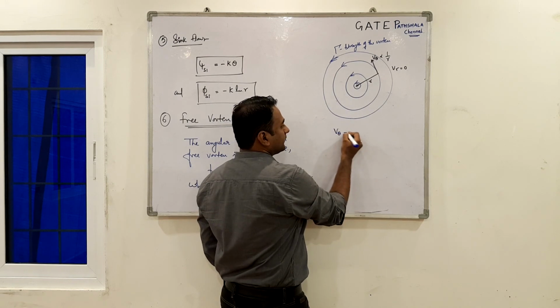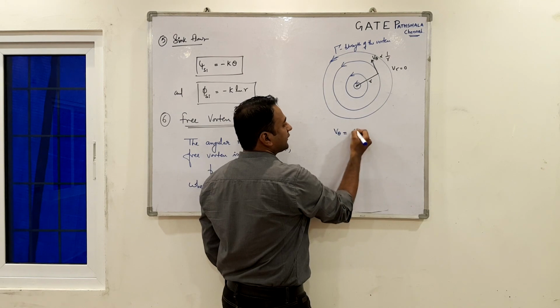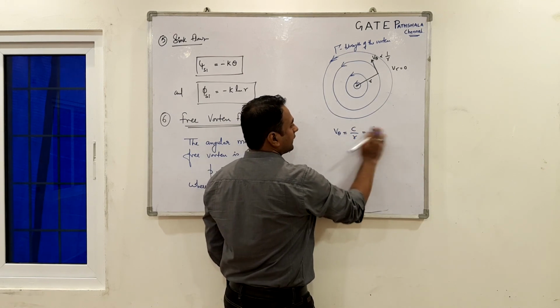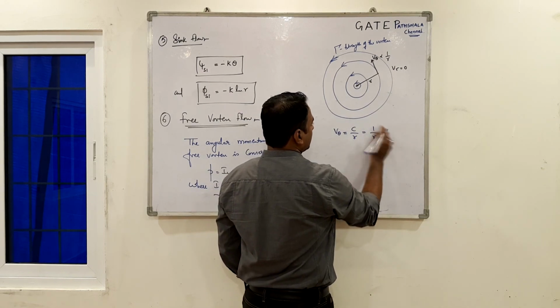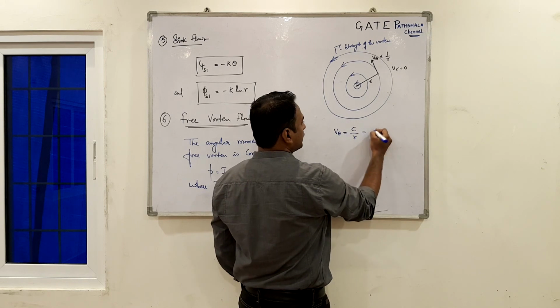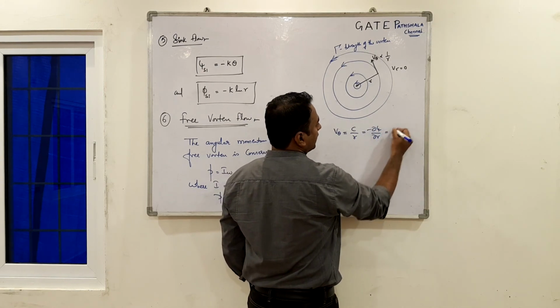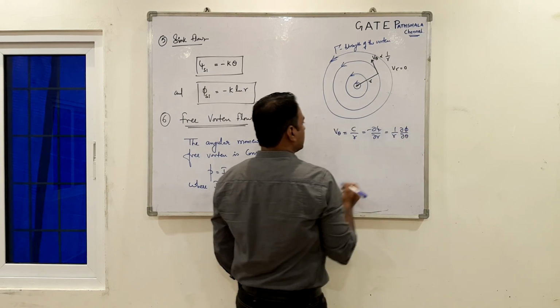v theta is equal to, removing the proportionality, the constant of proportionality C by r, which can be written as minus dou psi by dou r, that is equal to 1 over r dou phi by dou theta.